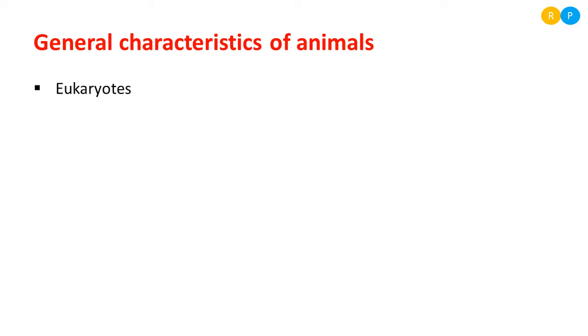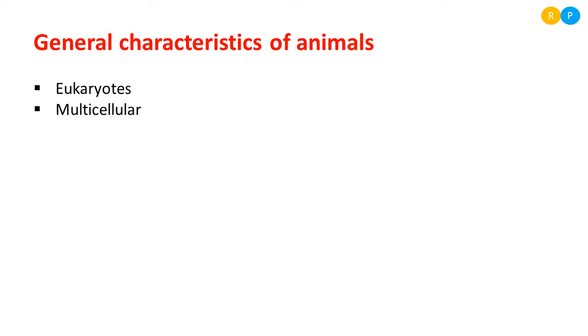One of the general characters is that they are eukaryotes. So all animals are eukaryotes. What do we mean by eukaryotes? We have already come across this word. Eukaryotes are animals whose body is made out of eukaryotic cells. The eukaryotic cell consists of endoplasmic reticulum, Golgi apparatus, 80S type of ribosome and a membrane bound nucleus. These features can be seen in the cells of animals, so the animals are eukaryotes in nature.